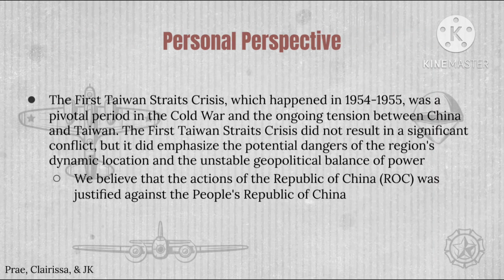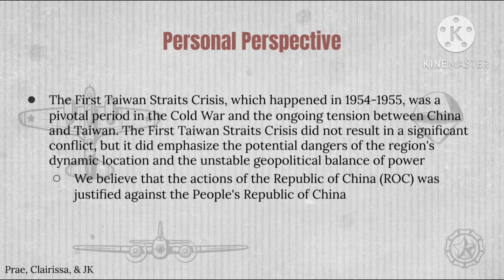The first Taiwan Strait crisis, which happened in 1954 to 1955, was a pivotal period in the Cold War and the ongoing tension between China and Taiwan. The first Taiwan Strait crisis did not result in a significant conflict, but it did emphasize the potential danger of the region's dynamic location and the unstable geopolitical balance of power.